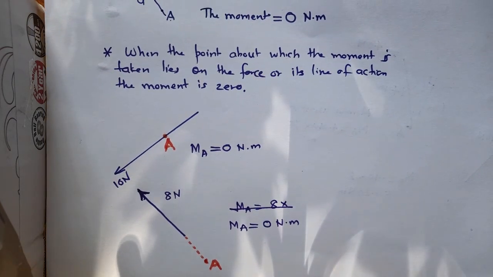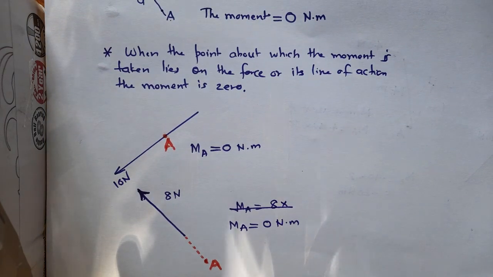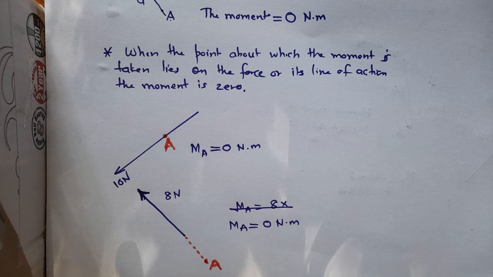So this principle simplifies your calculation. If any point lies on the force or its line of action, the moment about that point automatically becomes zero. You need not do any further calculations to understand that.